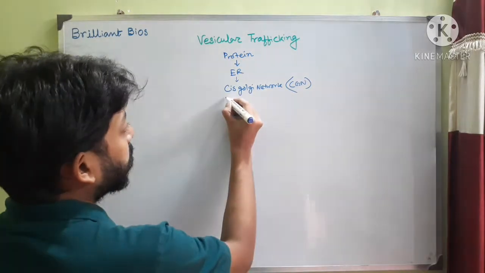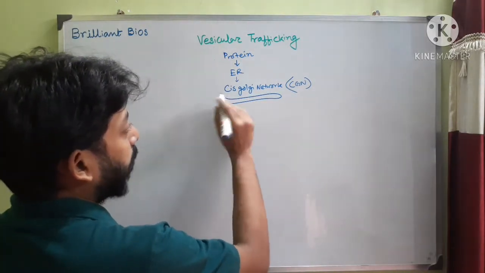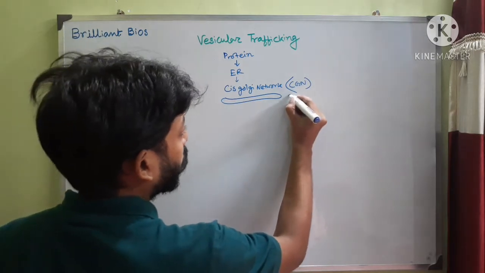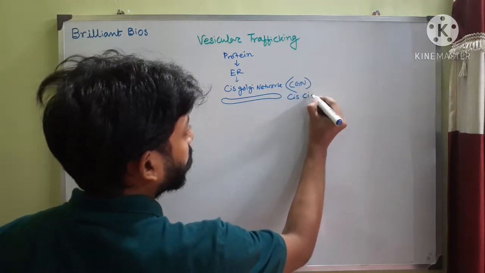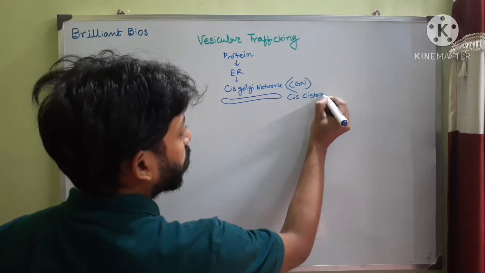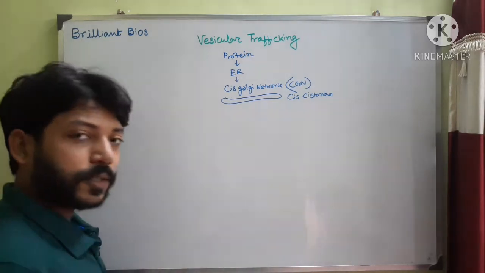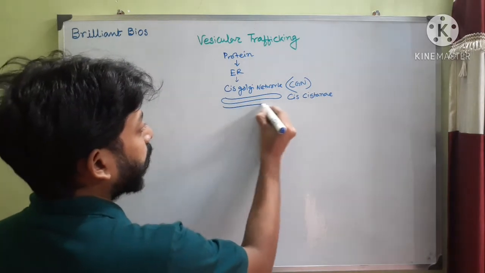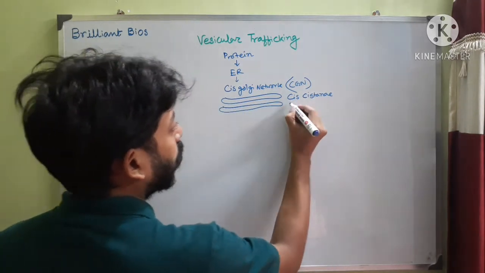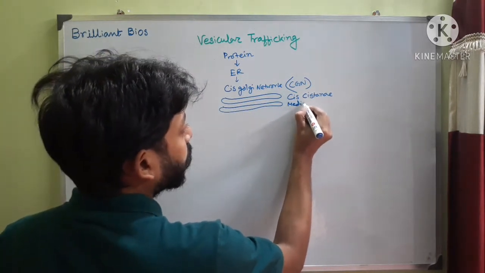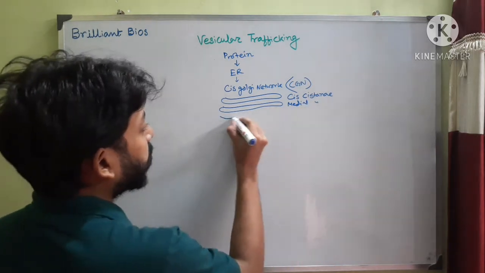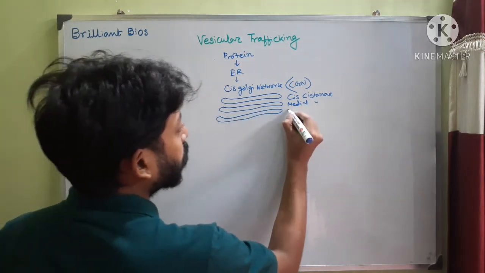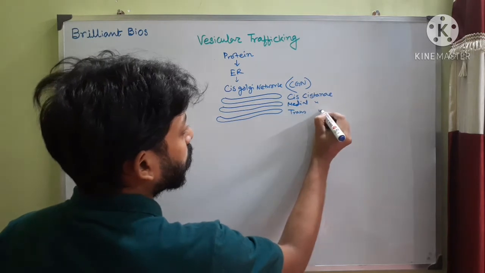Then there is some stack like structure. This is called cisterna, so we call it cisternae in plural, or in singular cisterna. So cis cisternae. Then another stack like structure is present called medial cisternae, and then another stack is present called trans cisternae.